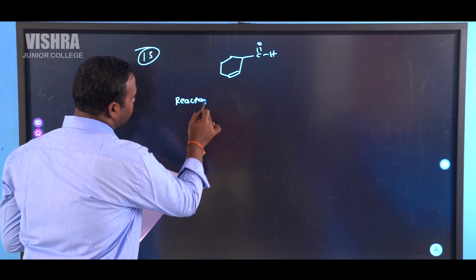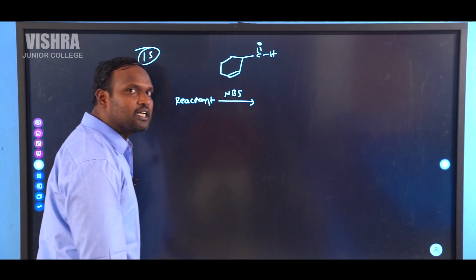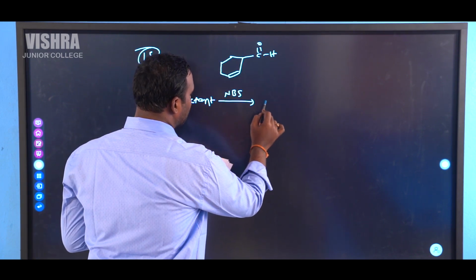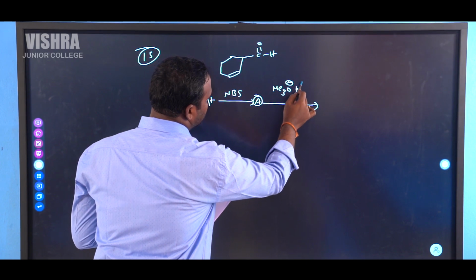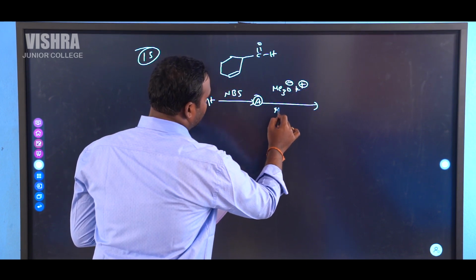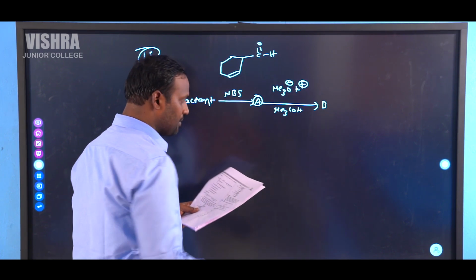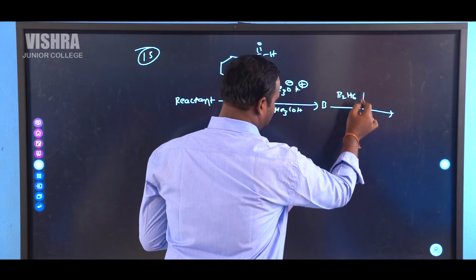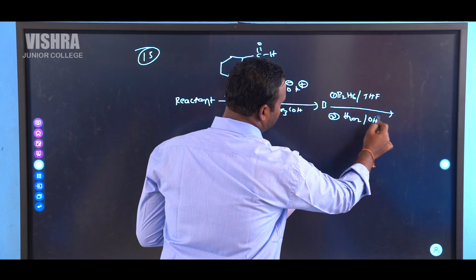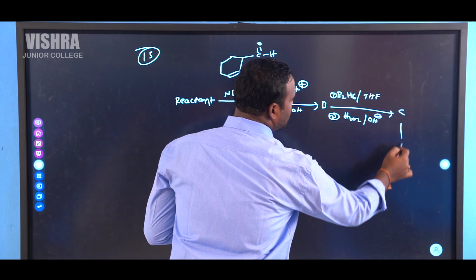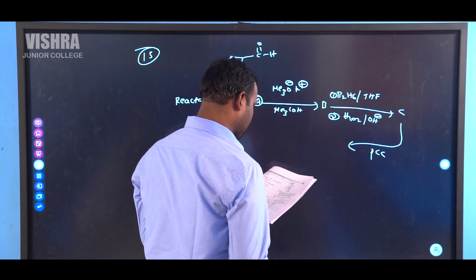Reactant in the presence of NBS. NBS means N-bromosuccinimide. Next, this gives A. A in the presence of Me3CO minus K plus in the presence of tertiary butyl alcohol gives B. B in the presence of B2H6 and THF, next H2O2 in the presence of OH minus gives C. C in the presence of PCC, PCC meaning pyridinium chlorochromate, gives D.